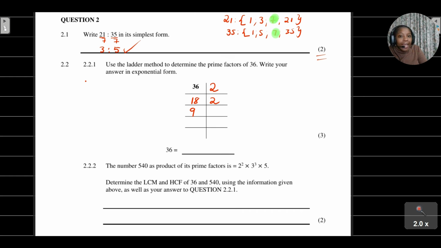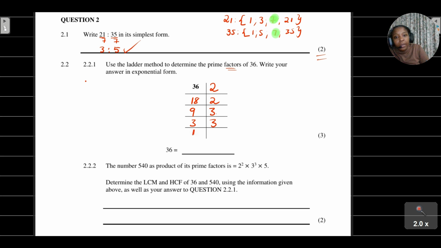Hence factors, it has to be a number that can go into that number without leaving any remainders. So we can't use 2 anymore, so we're going to go on to 3. So if I say 9 divided by 3, what do I get? I get 3. Okay, and then I'm still continuing. 3 divided by 3, what do I get?